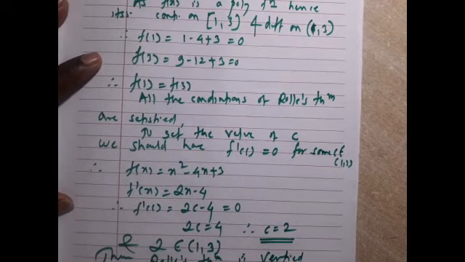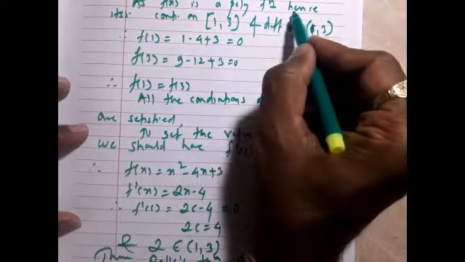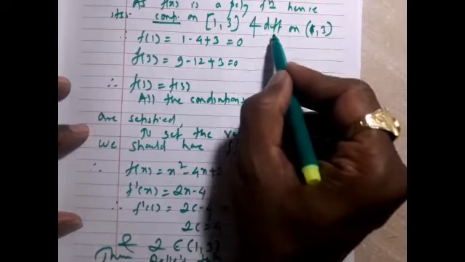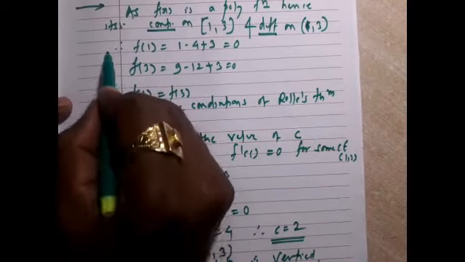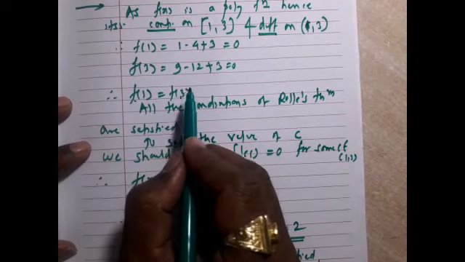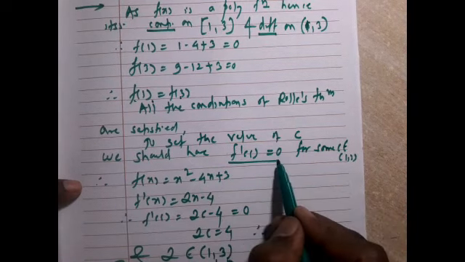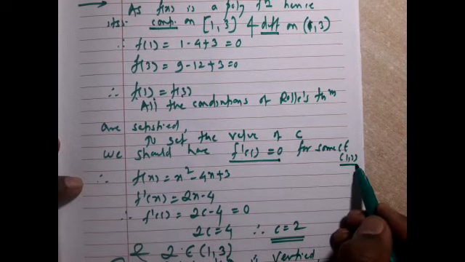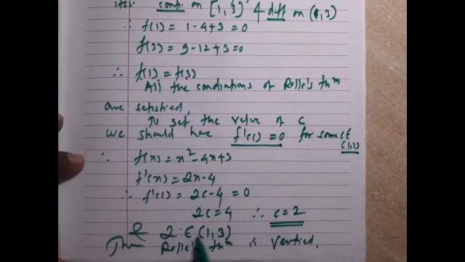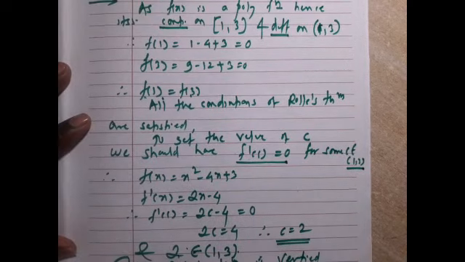For every example to check the validity of Rolle's theorem, there are 3 conditions: continuity in the closed interval, differentiability in the open interval, and if f(1) and f(3) are equal, then Rolle's theorem will be satisfied with the condition that f'(c) = 0. And here, for the third condition, c must belong to the given open interval. c is 2, and it belongs to the open interval (1, 3). Hence, Rolle's theorem is verified.